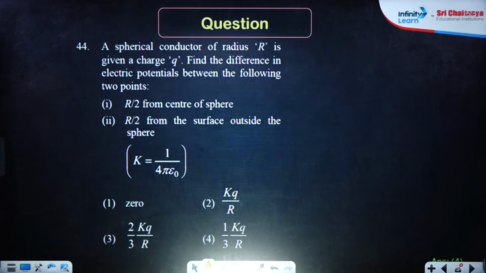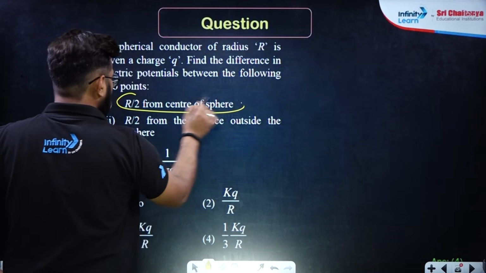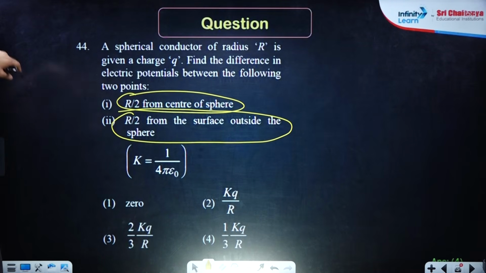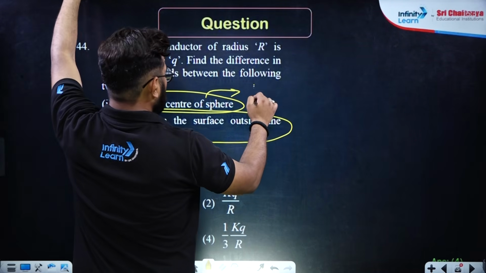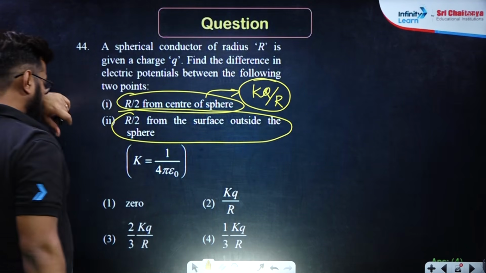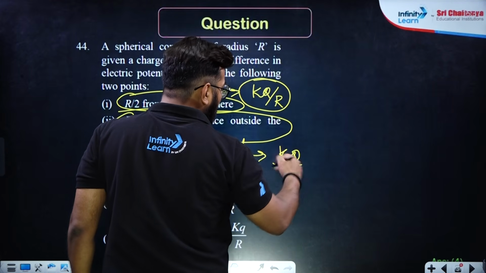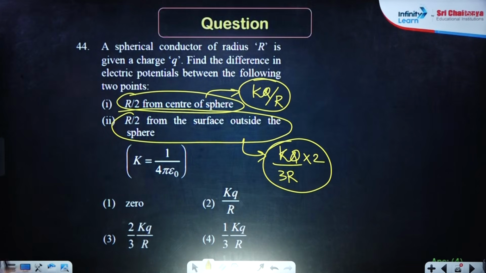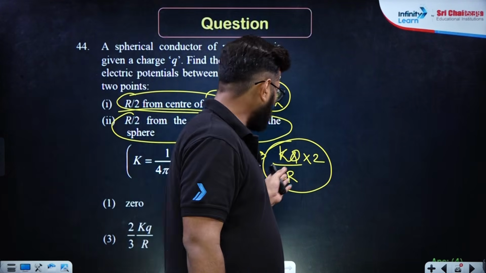Okay. A spherical conductor of radius capital R is given a charge Q. Find the difference in electric potential between the following 2 points: R by 2 from the center of the sphere, and R by 2 from the sphere outside the sphere. R by 2 from the center of the sphere is going to be the same potential as at the center, which will be KQ by R. And R by 2 from the surface outside the sphere, it will be equal to KQ upon R plus R by 2, that means 3R by 2. Correct. So the difference will be how much? 2KQ by 3R, that will be KQ by 3R, if I'm not wrong. Option number 4, KQ by 3R, the difference between both of them.